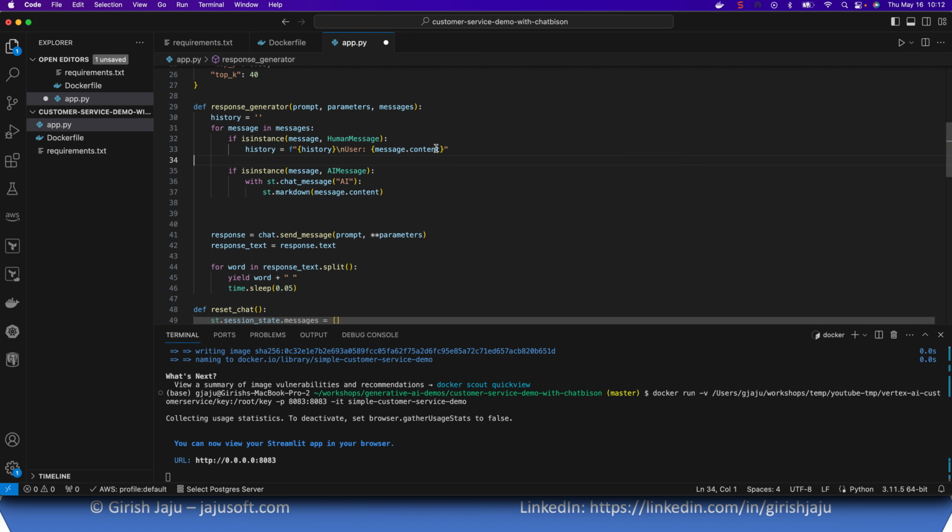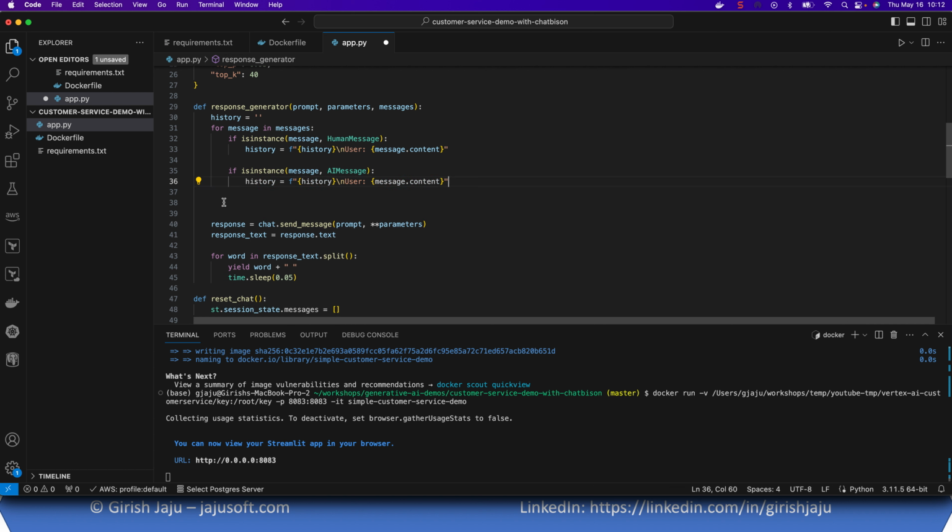And if the message is of type AI message, then I'm just going to copy this. I will send this as assistant, so that the model knows that this is what the user asked, this is what the assistant replied, and what's the message.content. Okay, so our history is built.